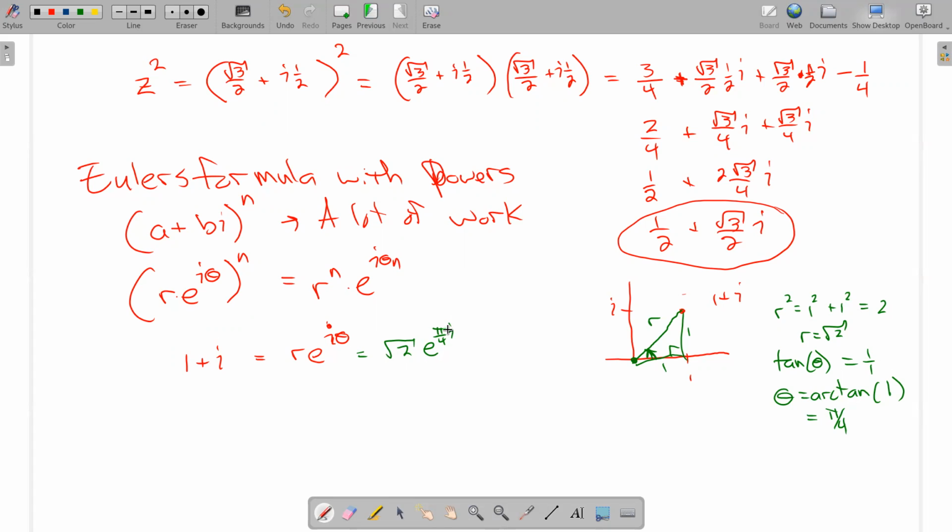Okay, so now if I want to cube this number here, so if I want 1 plus i cubed, I have two options. I could write it out 3 times and start distributing, or I could just take this square root of 2 times e to the pi over 4 i and raise it to the 3rd power, which means I'm going to get the square root of 2 cubed. Now remember, square root of 2 is the power 1/2.